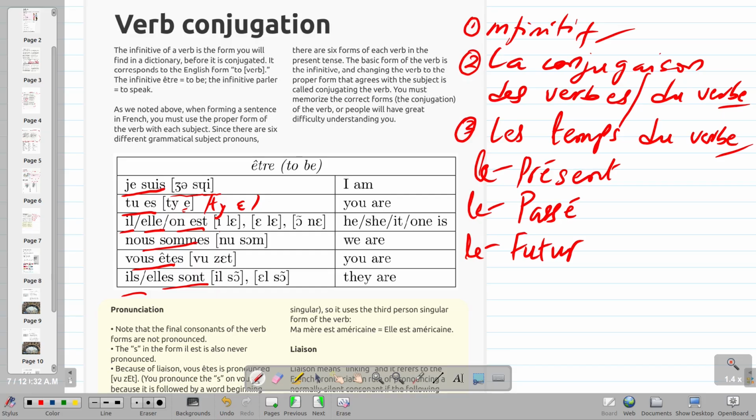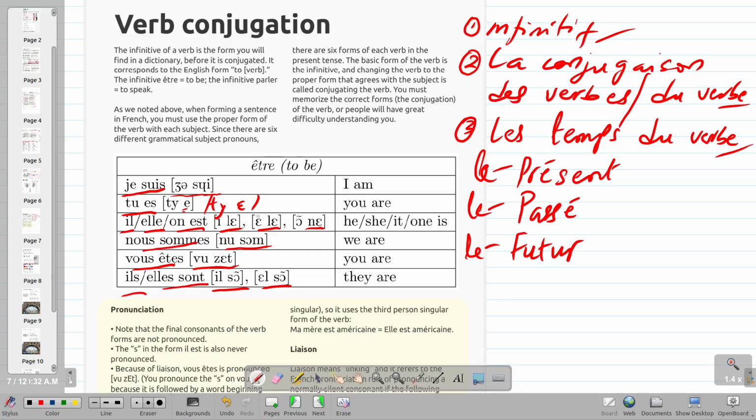Il est, you see that? Elle est, on est, nous sommes, vous êtes, ils sont, elles sont.